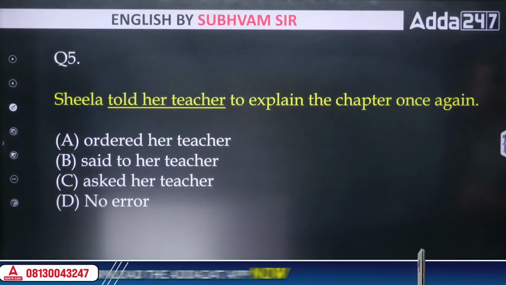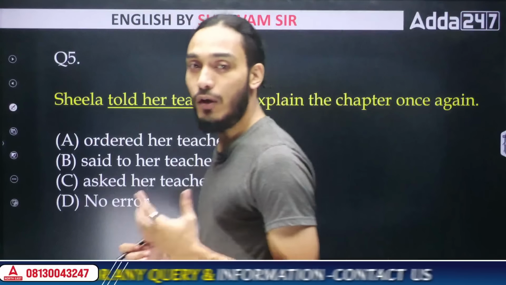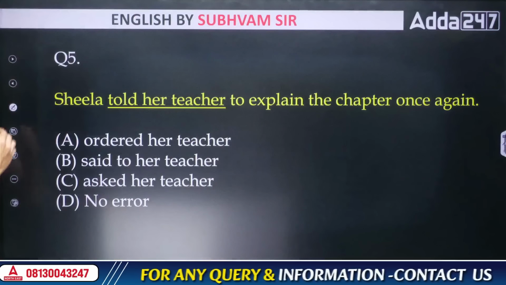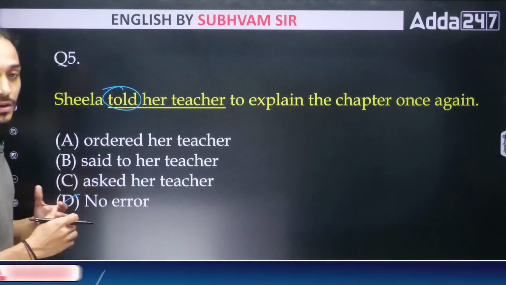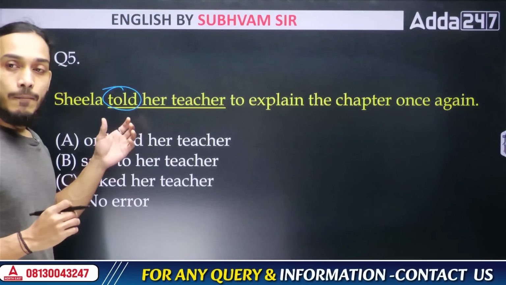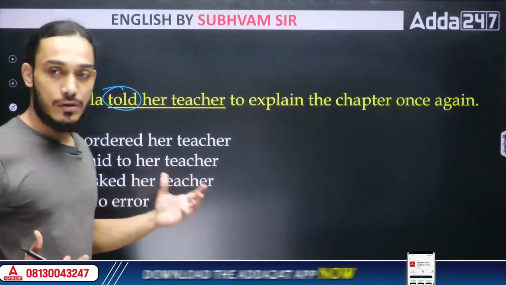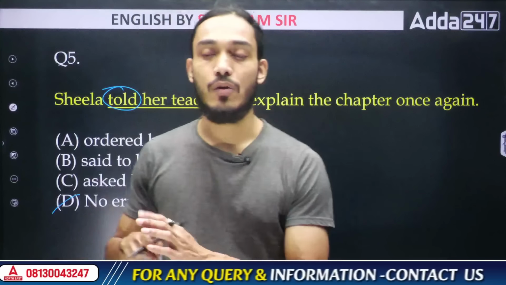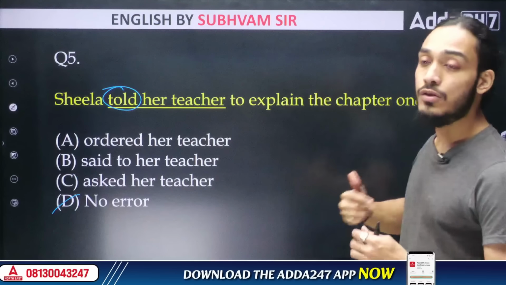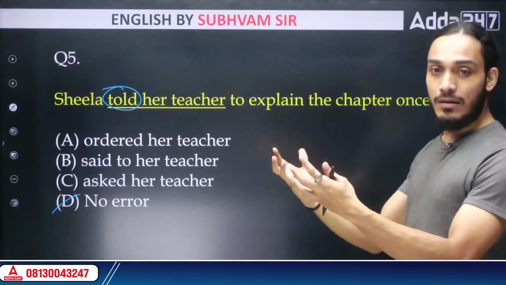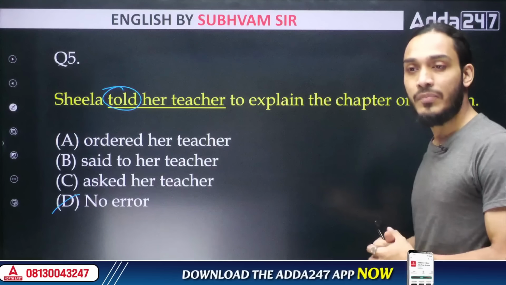Sheila told her teacher to explain the chapter once again. Told her teacher, is that correct? No, it's not correct. So we cannot say the answer is D. It's not no error. There is an error here. Why? This is something situational. This sentence is expressing a situation where a student is requesting a teacher for something. When a student does not understand something once, when the teacher is explaining, if the student does not understand it in one go, then the student makes a request that please explain it once more to me. I didn't understand it the first time.